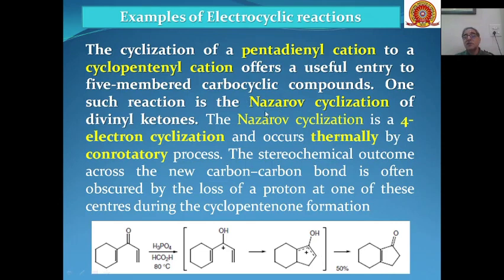This is the divinyl ketone; in the presence of H3PO4 and formic acid it changes into these cations, and through thermal electrocyclization by a conrotatory process you get the product. The new carbon-carbon bond formation takes place during the formation of cyclopentenol.